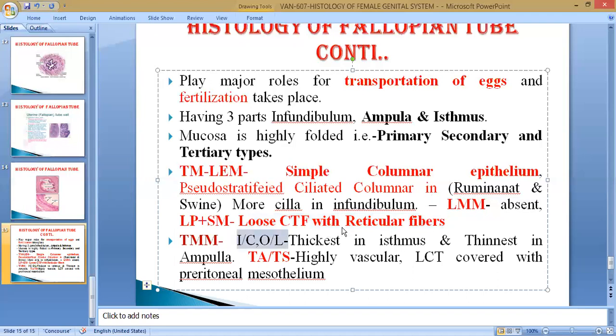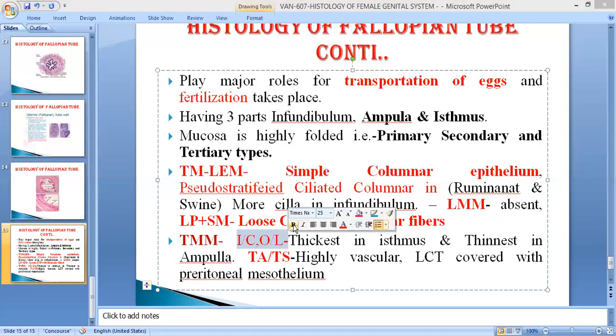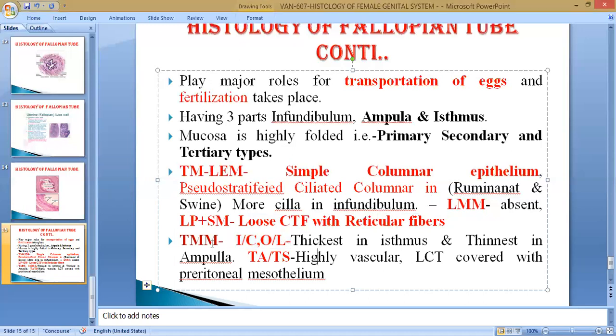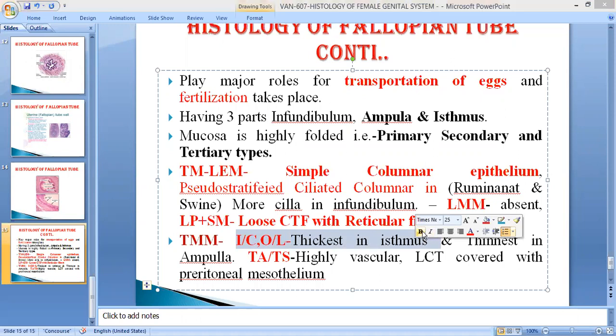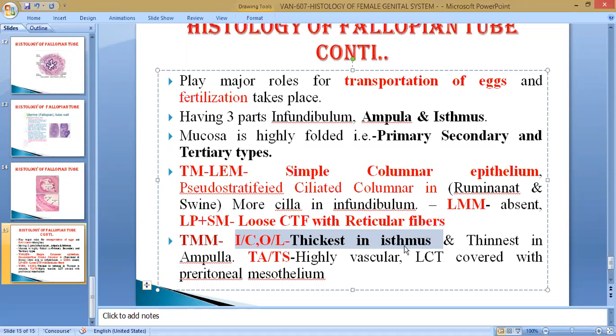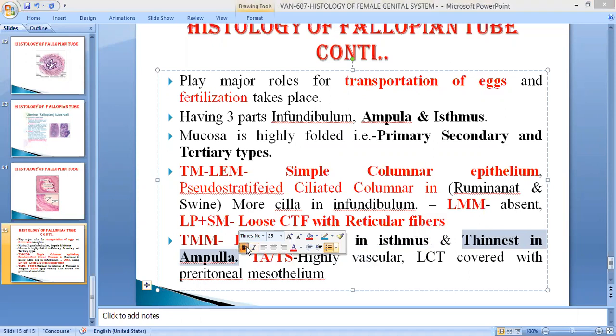This is the thumb rule for all tubular organs, except some, like the uterus, the urinary bladder and others. So the tunica muscularis contains inner circular and outer longitudinal layers, and out of the three parts, it is thickest in the isthmus and thinnest in the ampulla, because it contains three parts.